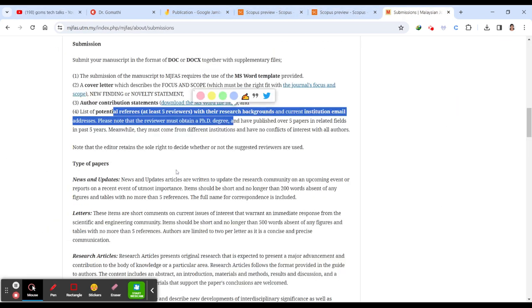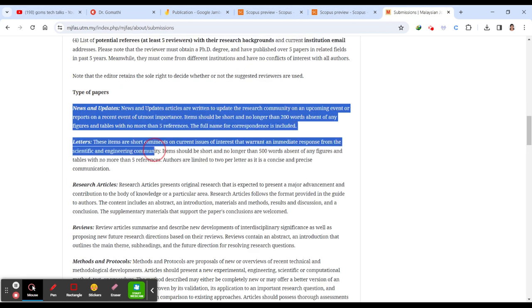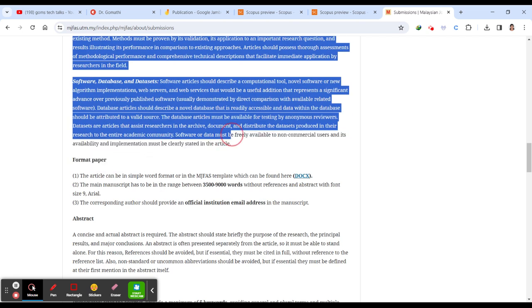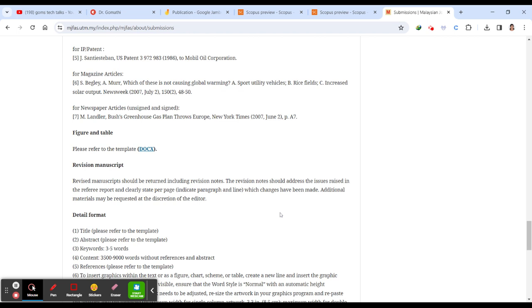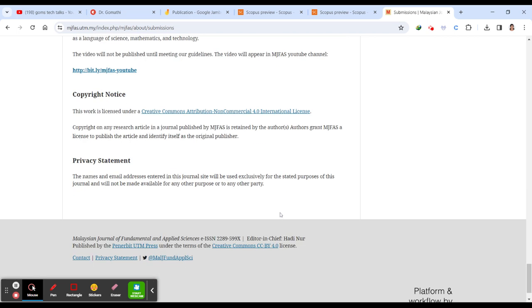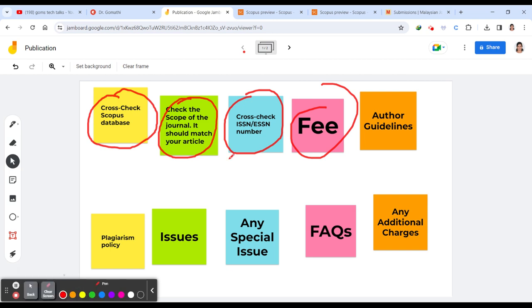Then what they're asking is what types of paper they are accepting. So these things you can see, and how to format your paper, how the abstract should be, everything in detail they have mentioned here, so you can follow that. The next important thing which you should see is the plagiarism policy.